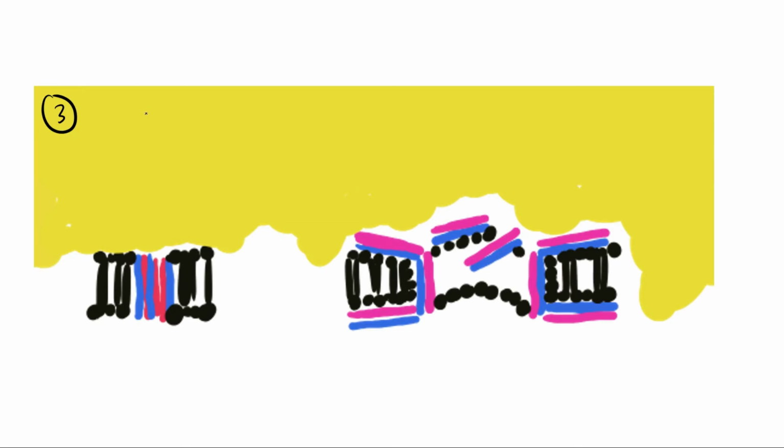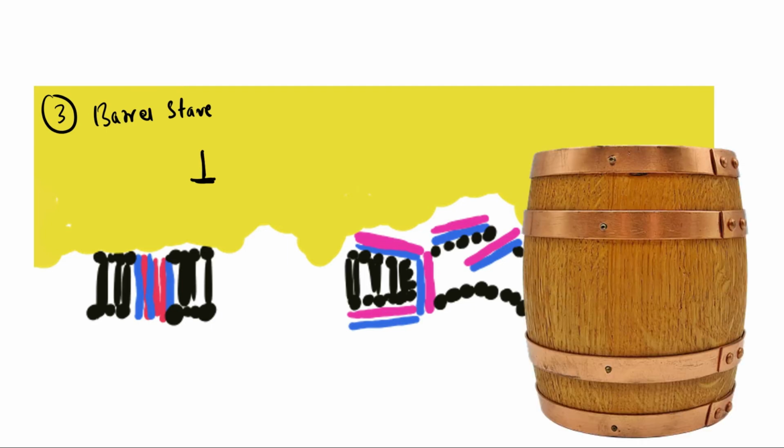The third model is termed as the Barrel-Stave model. So even here the peptides are arranged perpendicular to the bilipid membrane and they form a barrel-shaped cluster. So have you seen barrels which are made up of wood? So it forms a barrel-shaped cluster, and through the barrel it forms pores through which the leakage can occur.